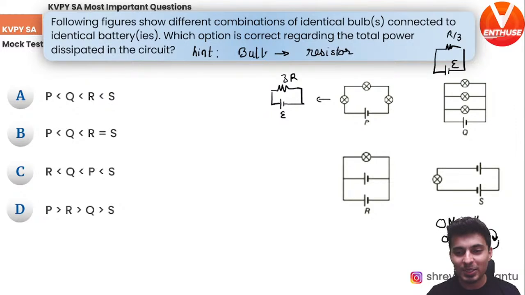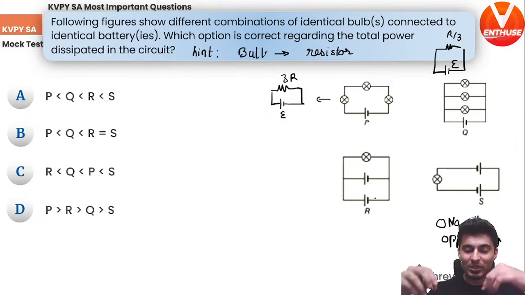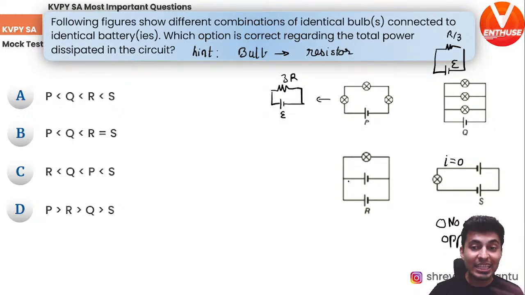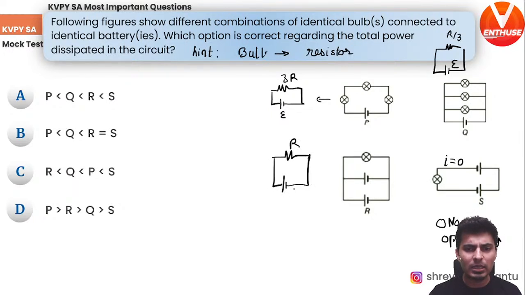One is going this way, one is going the other way. So they are opposed. There will be no current. The current in this circuit will be 0. That will have the least power. And in the third option over here, these 2 cells are in parallel. When cells are in parallel, they behave like one single cell of the same EMF. Internal resistance reduces, but let's ignore that. These are identical batteries. Now you get the idea over here.